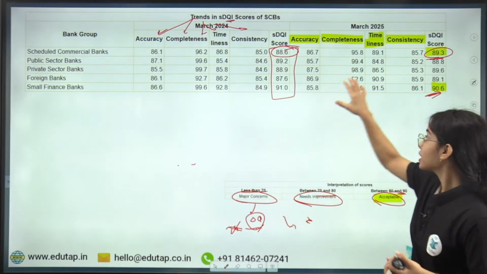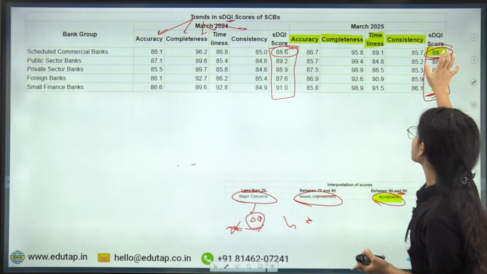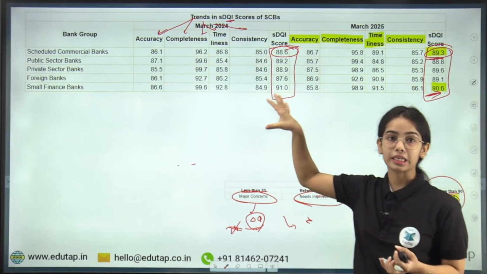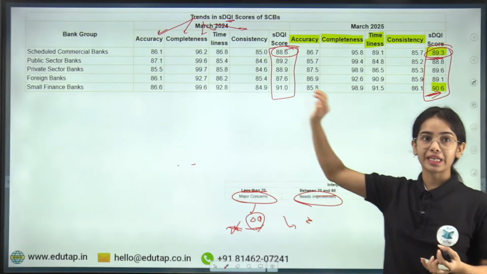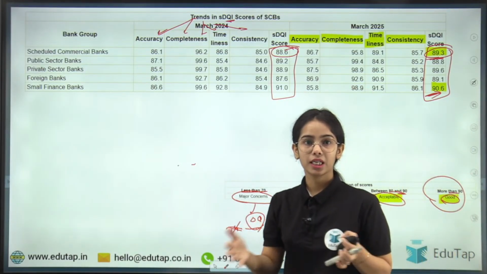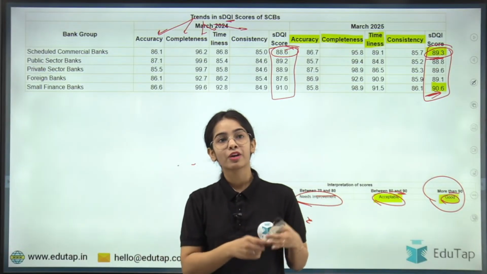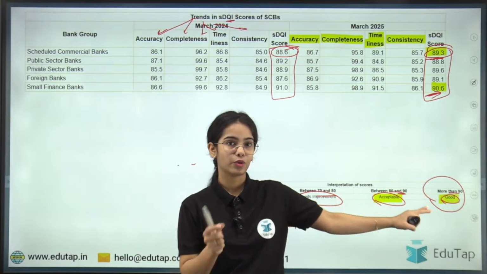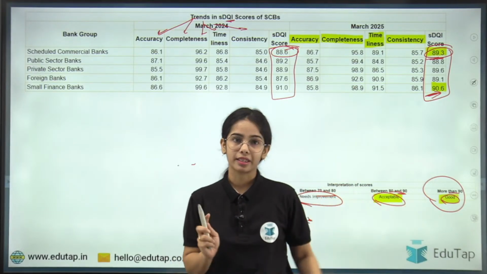For them the index score has been given, and for the scheduled commercial banks, you can see that the data quality index score has improved from 88.6 to 89.3, but they are still in the acceptable limits, not in the good limit, we can say. For the small finance banks, they are in the good category. Okay, they are in the good category.